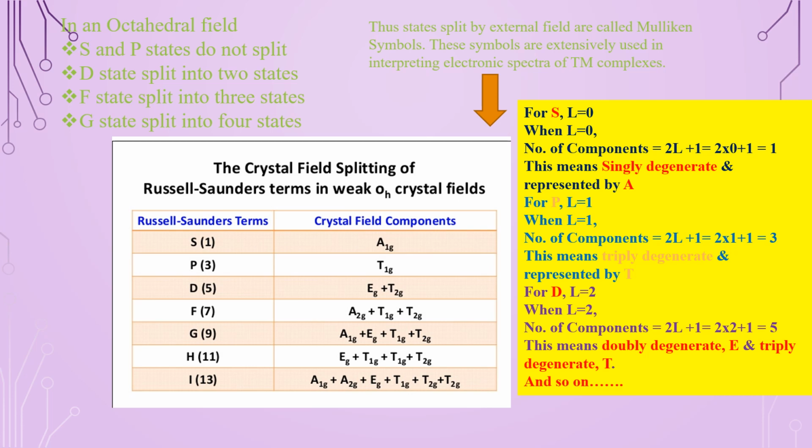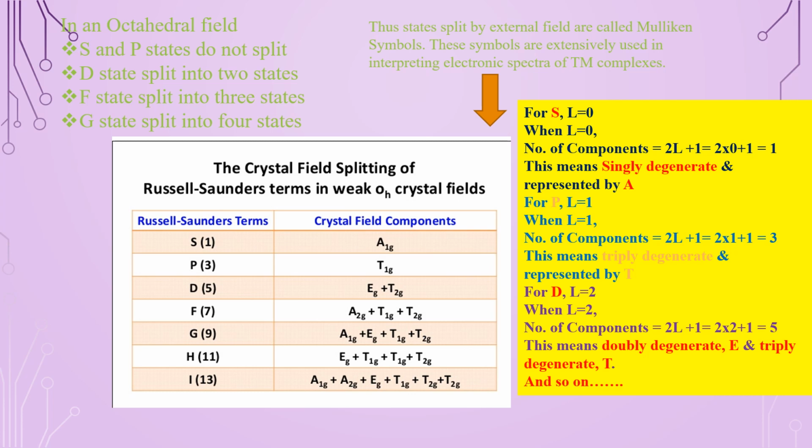I'm showing here the example. For S, we know that L is equal to 0. When L is equal to 0, the number of components, 2L plus 1, equals 2 into 0 plus 1, which is 1. This means S is singly degenerate, and so here it is represented by A1g for the octahedral crystals.